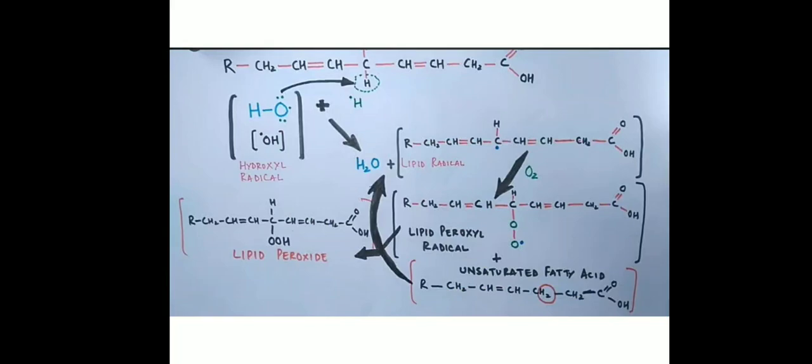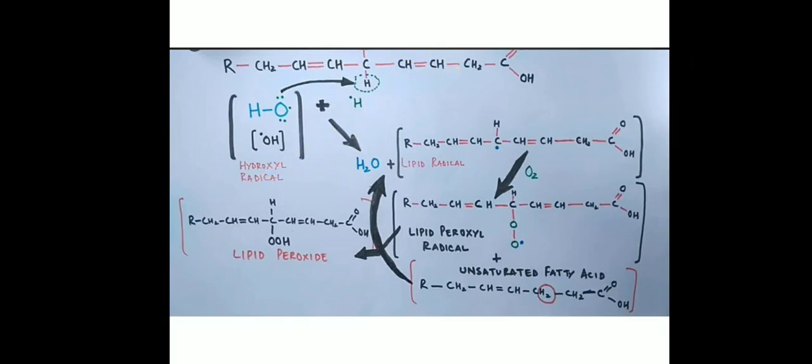Now this is the oxidation mechanism. Here you have seen a polyunsaturated fatty acid. Why is it used? Because of the multiple double bonds which are present, which will give rise to a methylene bridge. The methylene bridge is nothing but a carbon atom connected to 2 hydrogen molecules, one here and one more here. Now the free radical, that is HO, will go and attack this hydrogen atom and form the water molecule. This reaction is called the initiation reaction.